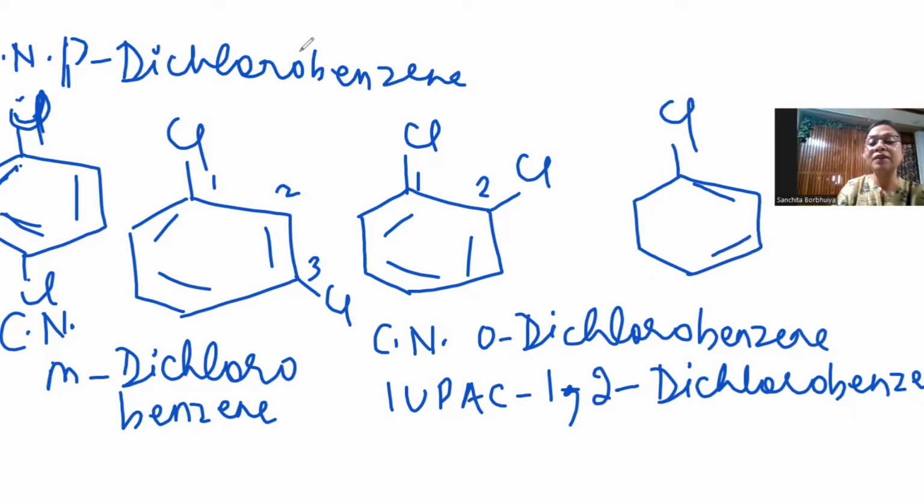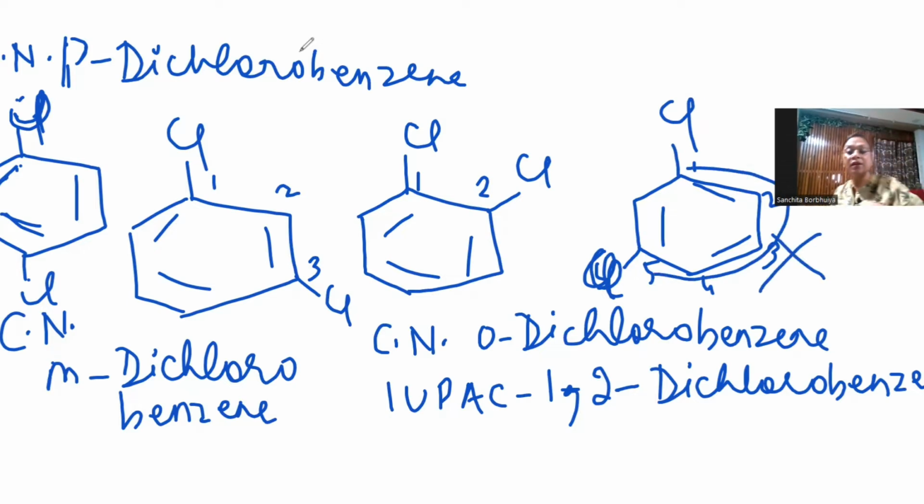1, 5. So this is 1, 2, 3, this is 4, this is 5, 1, 5. So in the fifth carbon, if I put a halogen, I should go anti-clockwise. Yes, I should start the numbering anti-clockwise. This numbering is wrong because of the locant rule. You're correct. So this would be called 1, 2, 3. Again, 1,3-dichlorobenzene, which is similar to this structure, or it is even called meta-chlorobenzene. Okay, I hope it is clear.